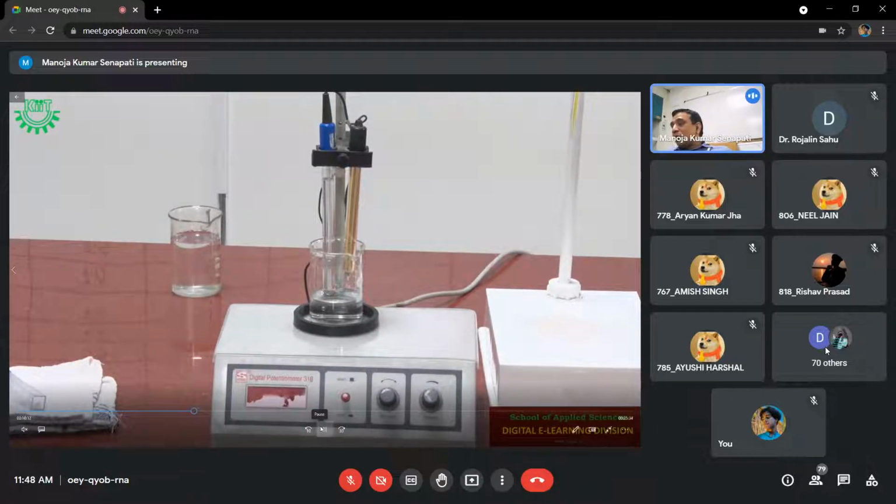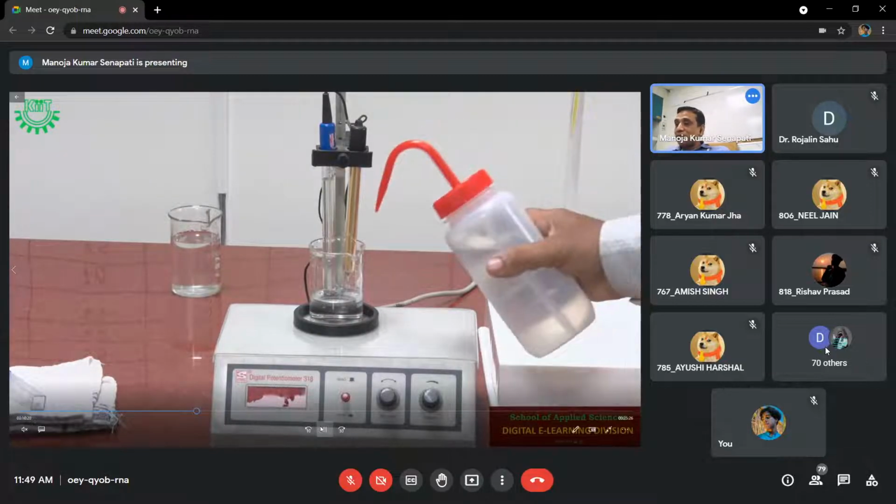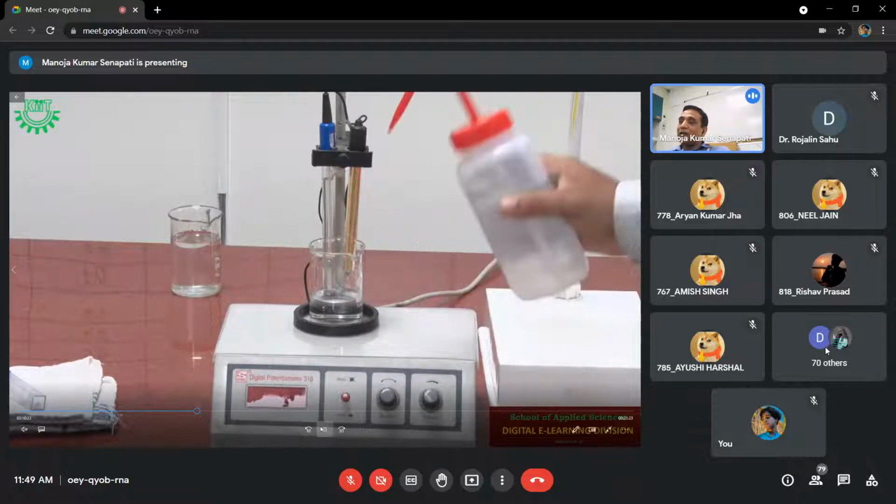And in that beaker, we also have to put a magnetic bead or magnetic bar, which will stir the solution, which will mix up the solution. So see, first we are adding distilled water.